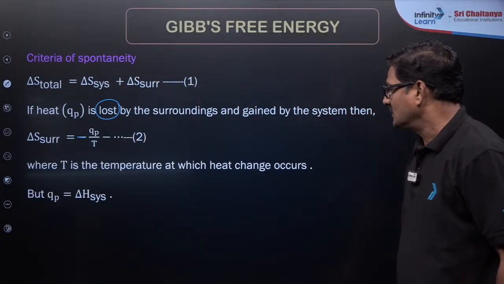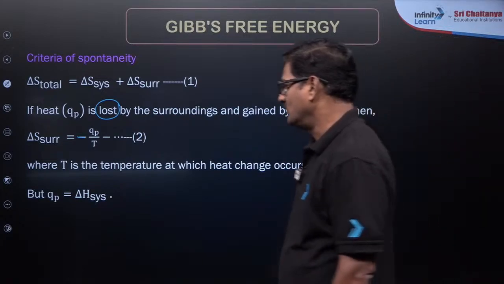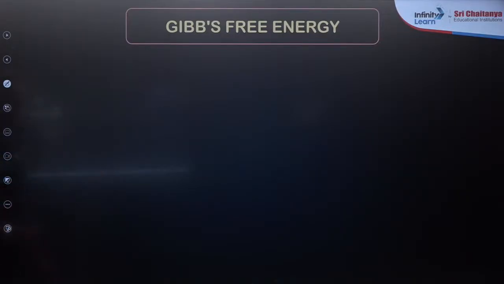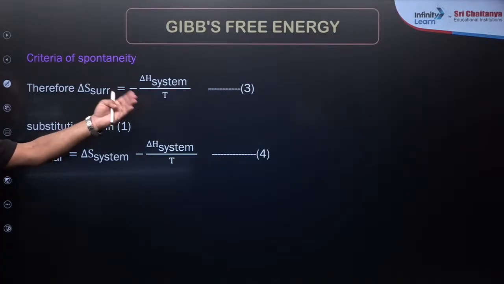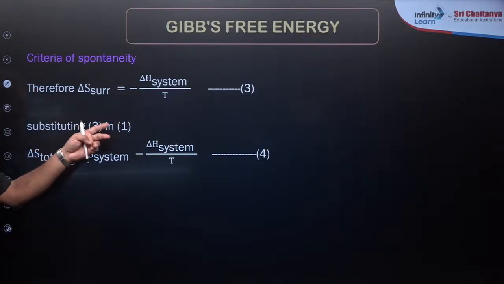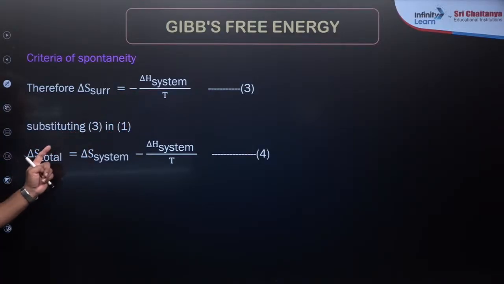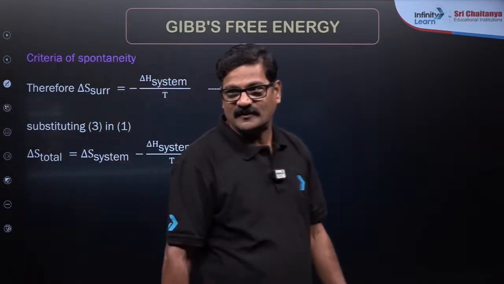Here T is the temperature at which the heat change occurs, and QP is equal to delta H system. Say this is equation number 1, this is equation number 2, and this is the criteria of spontaneity. Therefore delta S surroundings is equal to minus delta H system by T, and substituting this equation 1 in 3, you are going to see delta S total is equal to delta S system minus delta H system by T, which is equation 4.